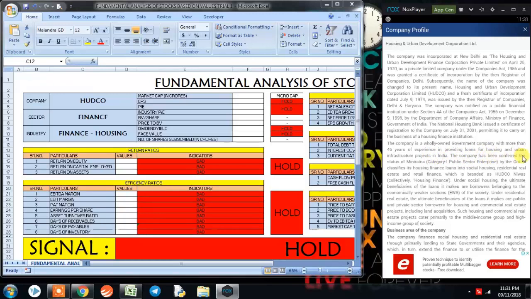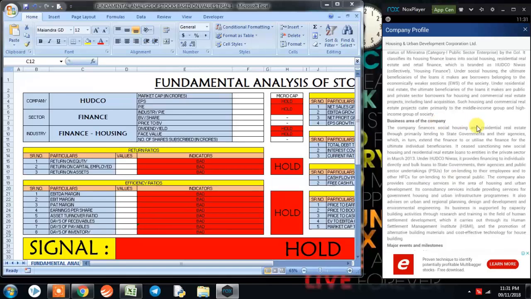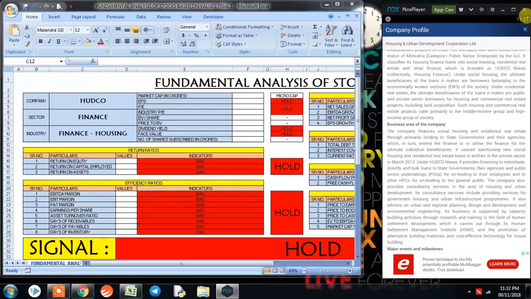The company has been conferred the status of Mini Ratna, public sector enterprise, by the Government of India. The business area of the company includes financing social housing and residential real estate through primarily lending to state governments and their agencies, which in turn extend the finance to or utilize the finance for the ultimate individual beneficiaries. So this was about the company.